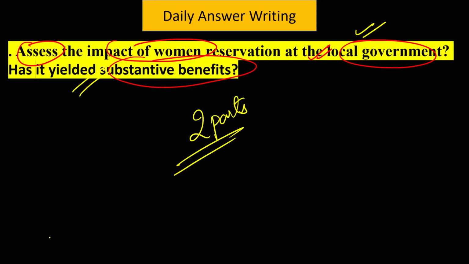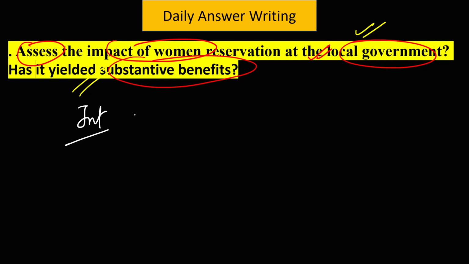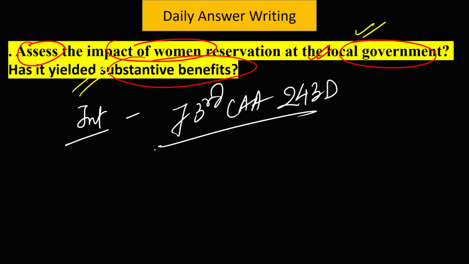So now I will give you the framework of the answer. First let me give you the model answer, and then I'll ask you how many marks we should give this girl. So in the introduction, we have to talk about the 73rd Amendment, Article 243D.